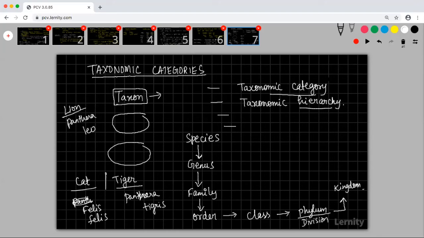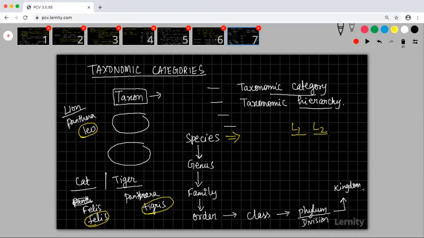This tigris, leo and felis is indicating the species name. So which means if you are going to take two lions, lion 1 is called Panthera leo, lion 2 is also called Panthera leo, which means they belong to the same species. Say for example, you are also a Homo sapiens, I am also a Homo sapiens. So both of us are sapiens, so we belong to the same species.